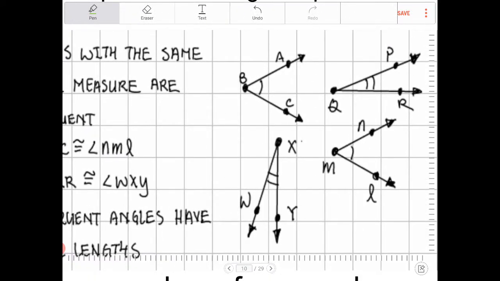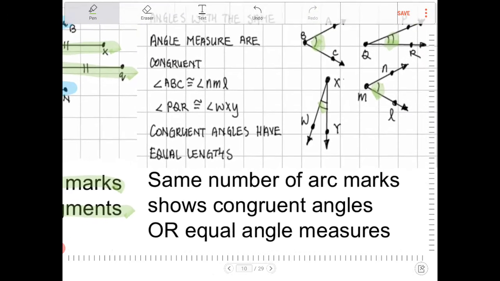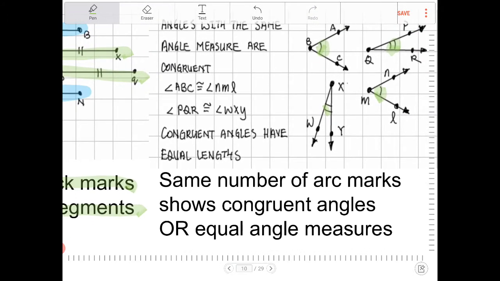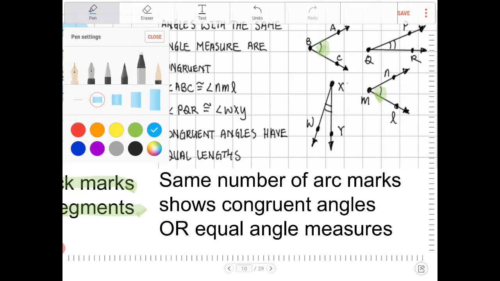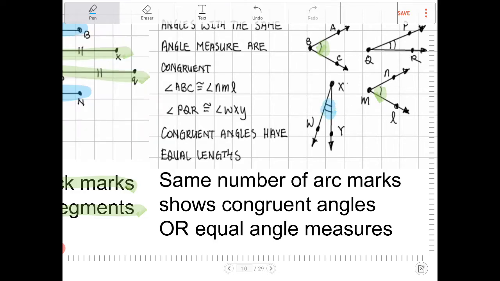We can also talk about angles. You see here we have these little markings, these angle markings, which I'm calling the arc marks. If we have the same number of those markings, then we will have the same angle measures. The angles that are in green are going to be the same, and the angles that are in blue are going to be the same. They are going to be what's called congruent.